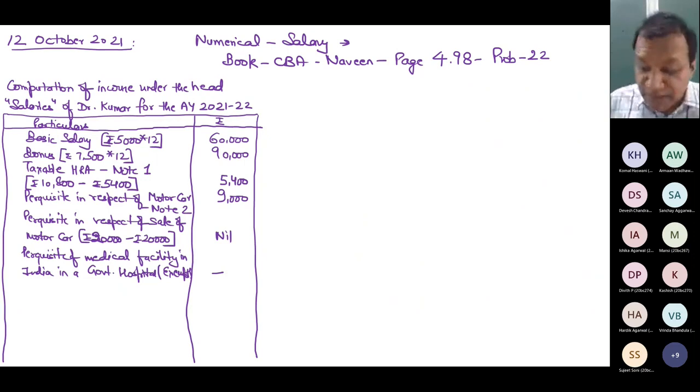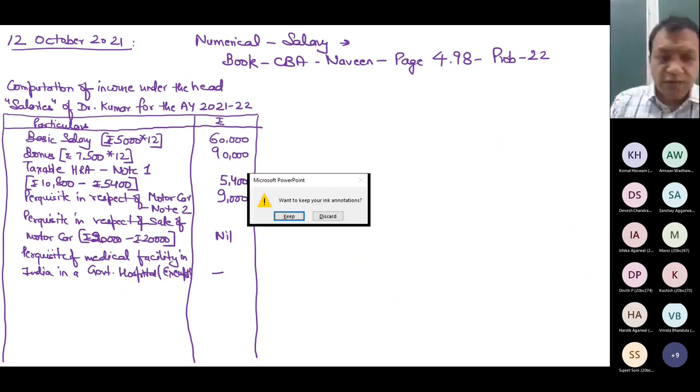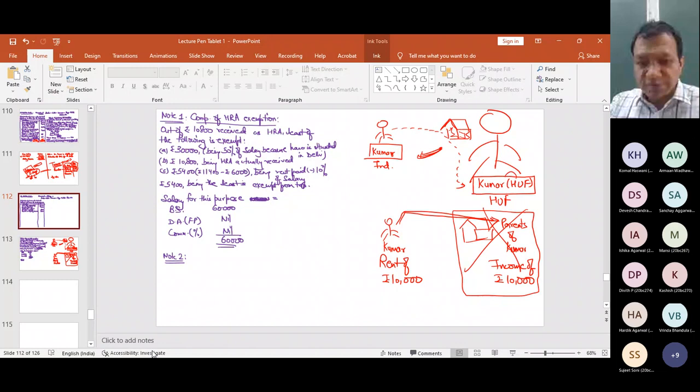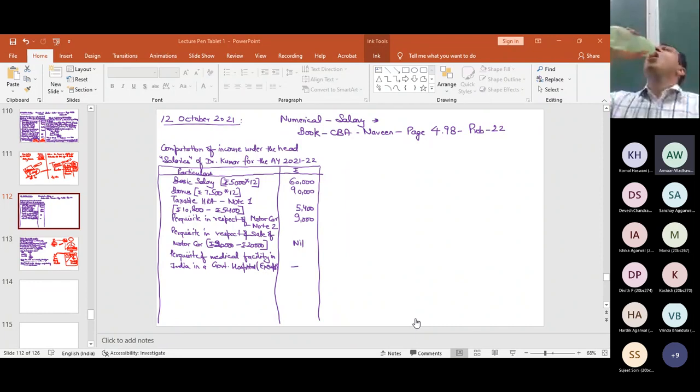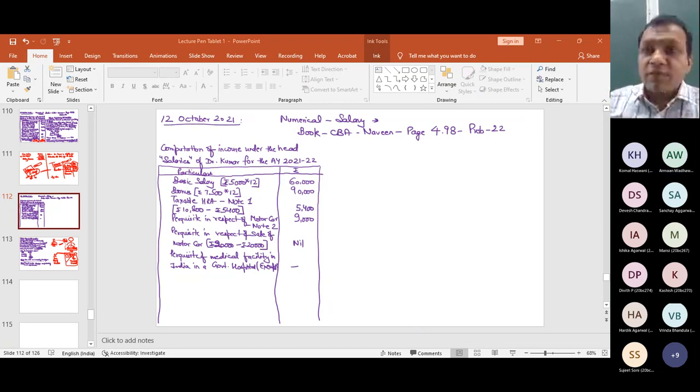The company has taken a personal accident policy for him. The annual premium being 1300. Is there anyone who can throw some light on this point? What do they think about this? Logically, you should think. Ignore the concept. Logically, is it a benefit and should it be taxable? Benefit, personal benefit shall be taxable.